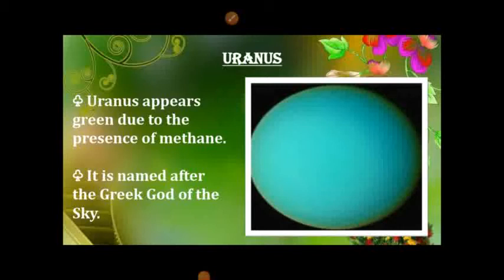Uranus. Uranus is the seventh planet from the Sun. It appears green due to the presence of methane. It is named after the Greek god of the sky. It rotates on its axis from east to west like Venus. Its axis is sloped so much that it appears to orbit the Sun on its side like a rolling ball. Uranus has 27 natural satellites, of which Titania is the largest.